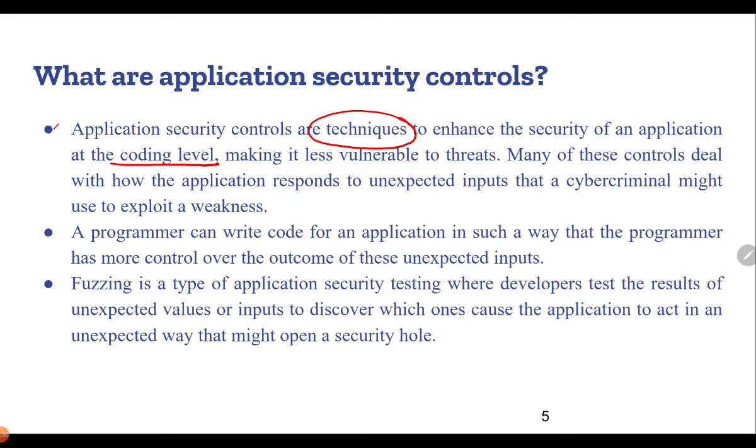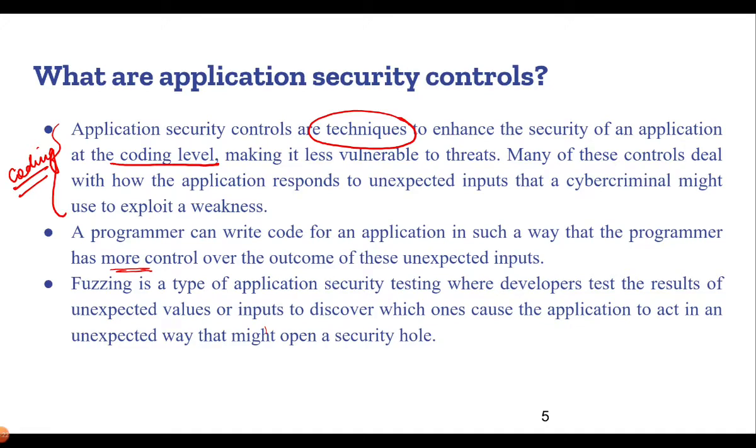Basically, all of this takes place at the coding phase itself so that any type of threat is avoided at a later point of time. A programmer can write code for an application in such a way that the programmer has more control over the outcome of the unexpected inputs. So whenever there is a software running and if we give certain inputs which are not expected by the software, either it will lead to a malfunctioning of that software or it might break down completely.